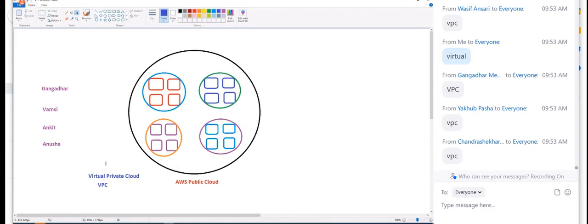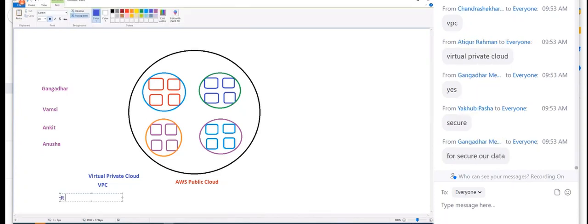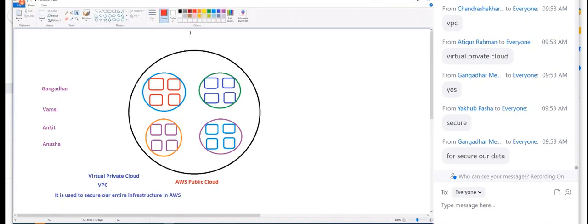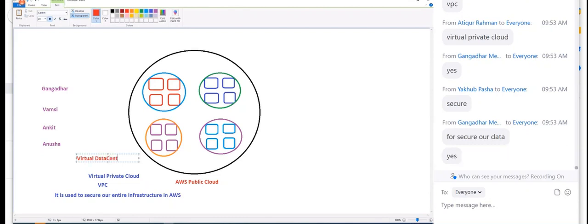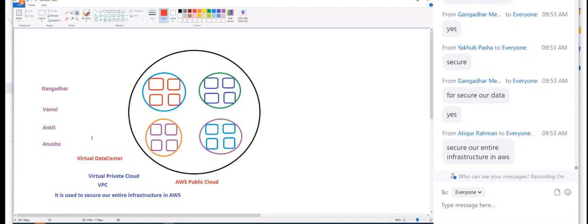Do you understand why we need VPC, guys? VPC is used to secure our entire environment, our entire infrastructure in AWS. Yes or no? It is used to secure our entire infrastructure in AWS, our own stuff. So can I also call this VPC a virtual data center for us? Yes, it's like a virtual data center for us.